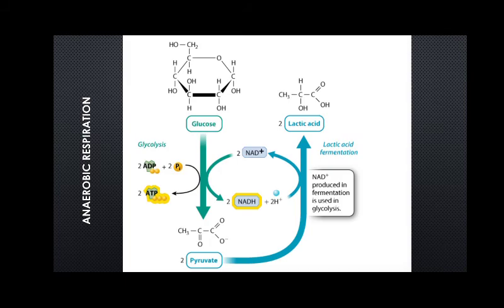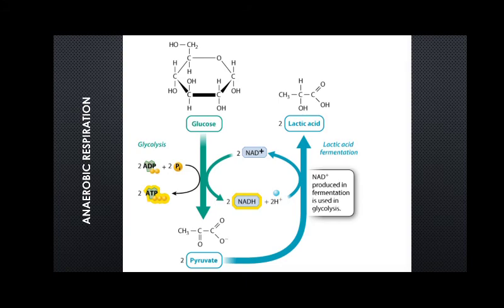And since fermentation's main target is the production of NAD plus, this process is not going to produce any ATP. Thus the only source of ATP is the process of glycolysis itself.